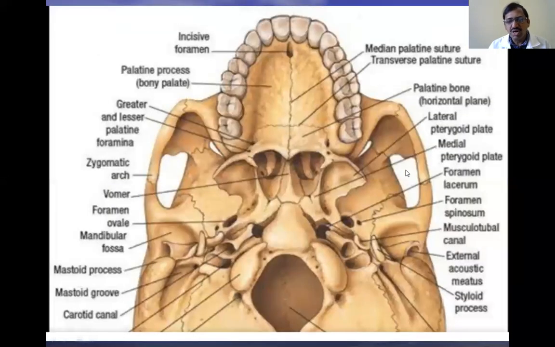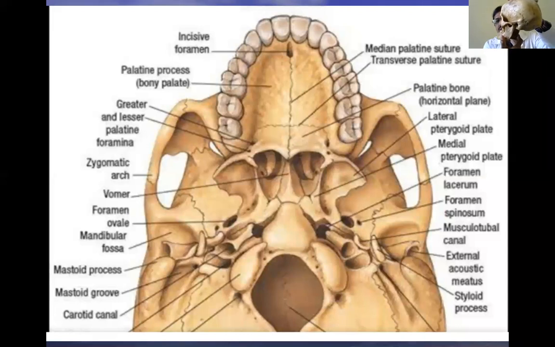Next, the superior articular surface. You see here, this is the base of the skull, and within the base of the skull, this is the area for the mandible, called the mandibular fossa. The mandibular fossa is the area that articulates with the head of the mandible, and here it articulates like this, forming the joint.